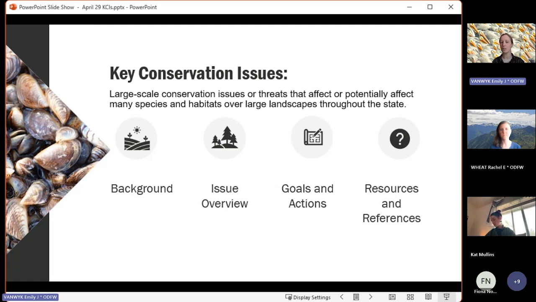However, as biologists, this can be challenging. We want to make sure that the references that were used to develop the information are available for when we update information next, as well as to partners who want to learn more. And we want to be clear and transparent about where information is coming from. So where feasible, we connect that information back to key references in the literature. Additionally, state wildlife action plans are really intended to be static documents in between these 10-year revisions, but our understanding of KCIs isn't. By linking out to partner resources and references that are updated more frequently, we can make sure that we're providing up-to-date information over time.